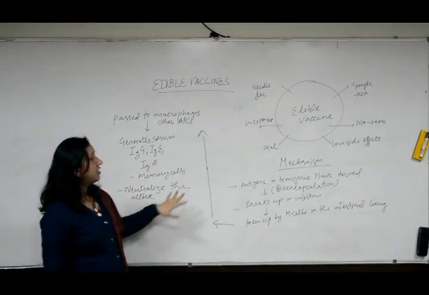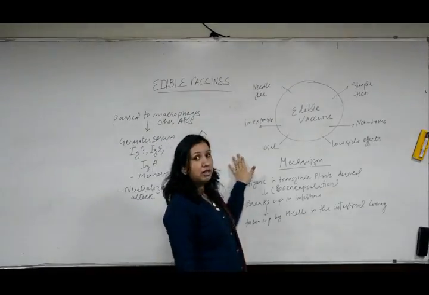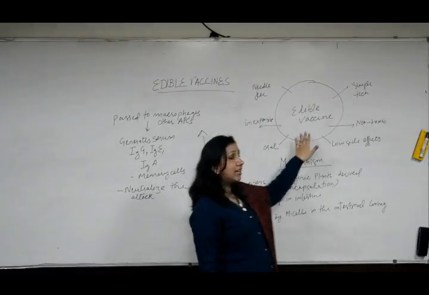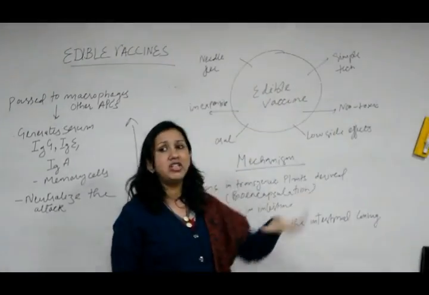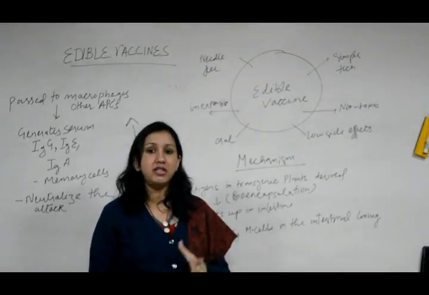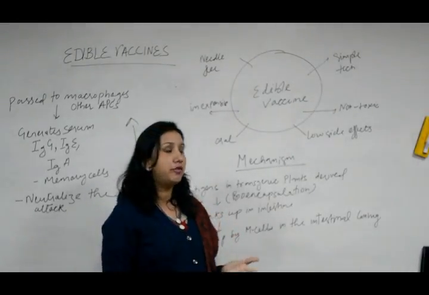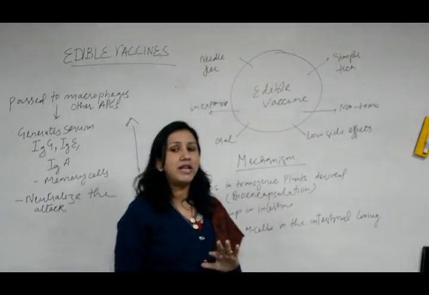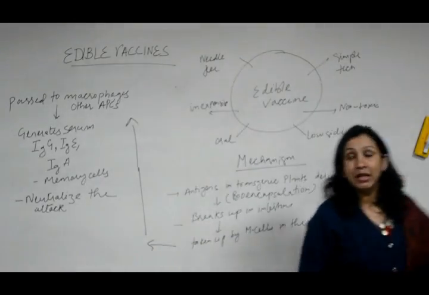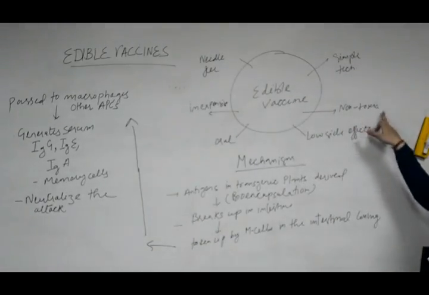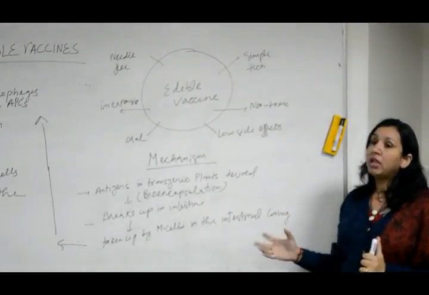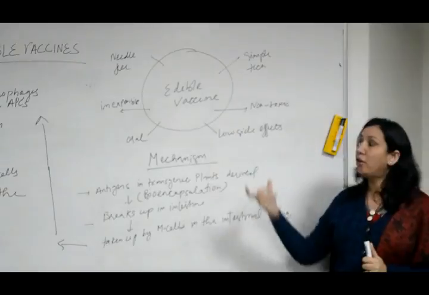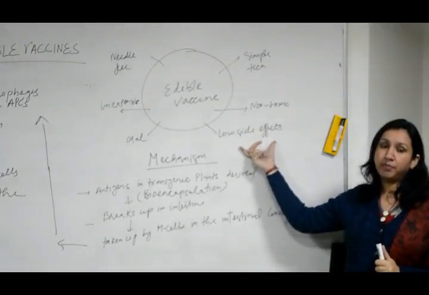So there are various types of applications and advantages of edible vaccines. The technique of producing the edible vaccines is quite simple. We just have to introduce a gene of interest into the plant and the plant produces a fruit, we eat it. The technique is also non-toxic. It doesn't contaminate the environment. The fruit which we have produced has very low side effects.